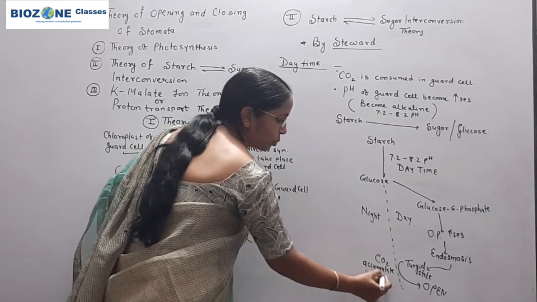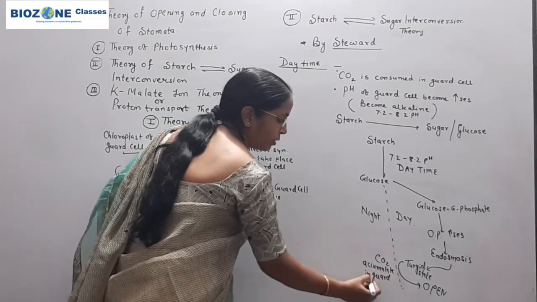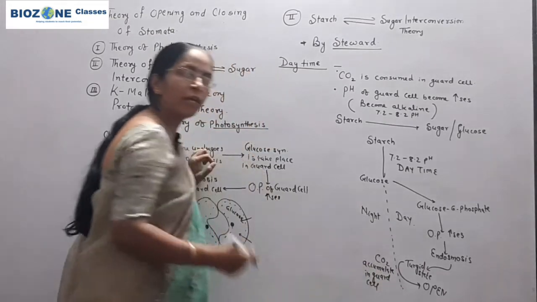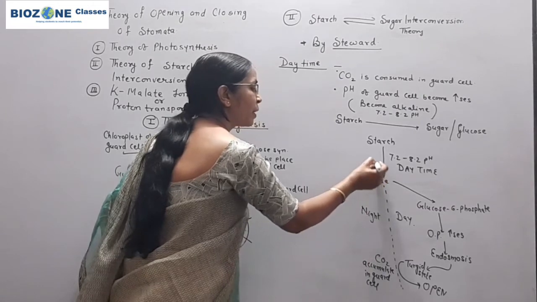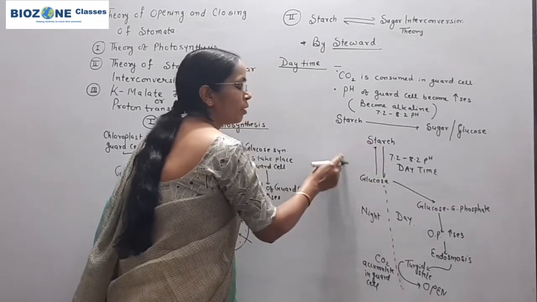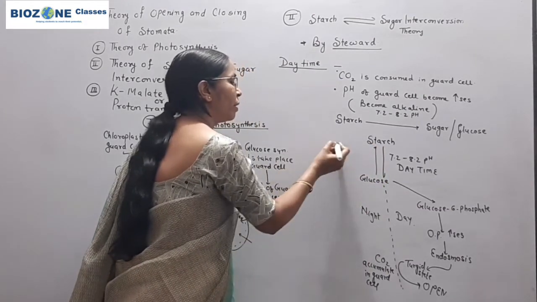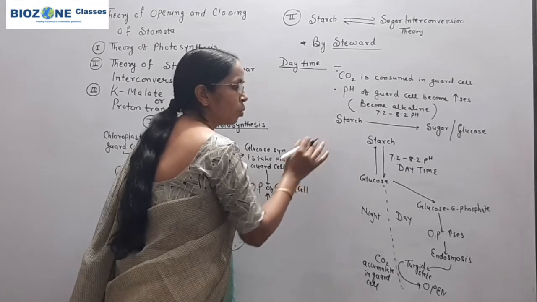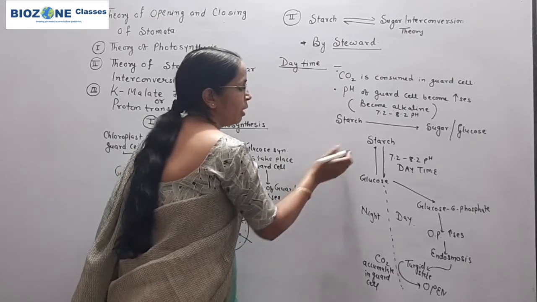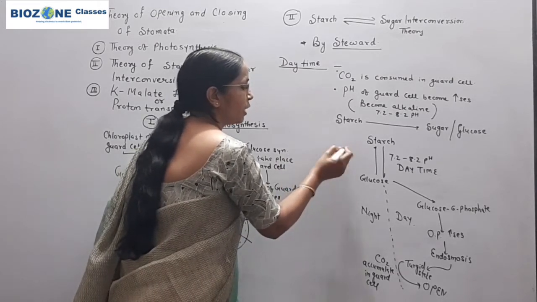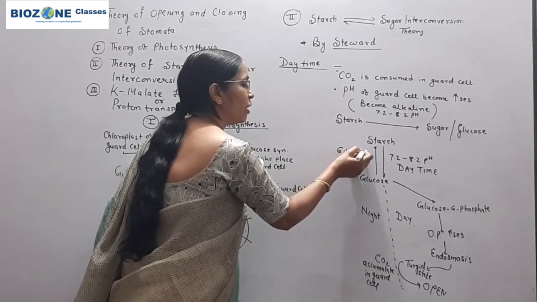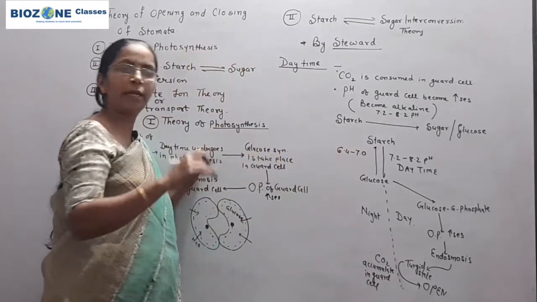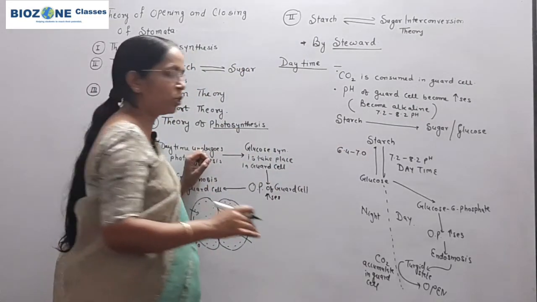Now when CO2 accumulates in guard cell, because of the increased concentration of carbon dioxide at night time, the pH goes down, or becomes acidic, and this acidic pH ranges between 6.4 to 7.0, or sometimes it comes below 6.0 also.